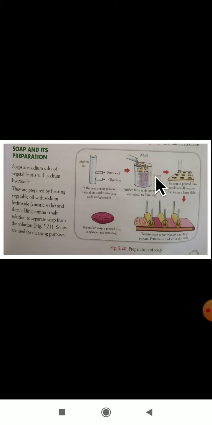Then whatever this mixture is, they pour into the soap molds, and you get soap like this. They put a perfume for the smell. Like this the soaps are prepared here.